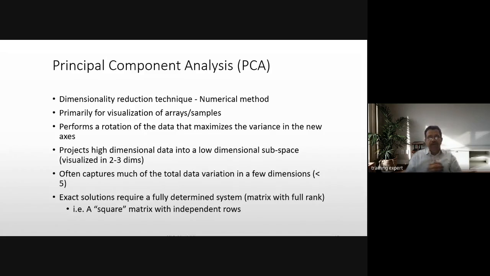So you are doing analysis on the relevant information. The irrelevant information, which is kind of repeat information, may be reduced to less than 5 dimensions. An exact solution requires a fully determined system, which is a matrix with full rank. A square matrix with independent rows is called full rank data.